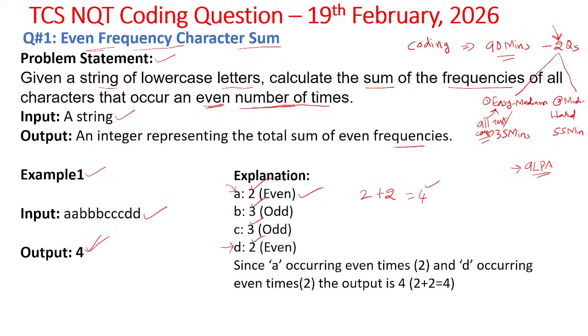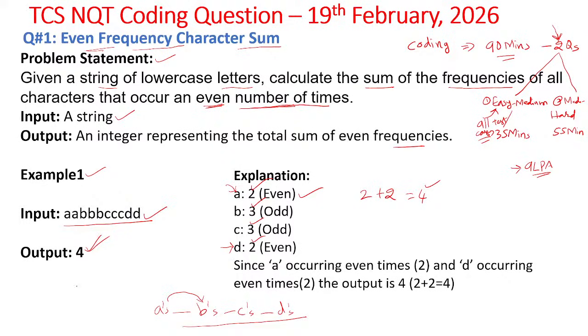in this kind of input in online examinations, especially these company recruiting examinations, this string will be given in alphabetical order. Don't worry about this. First A's will be followed by B's, B's will be followed by C's, C's will be followed by D's. Like this, in this alphabetical order only it will be given. After completion of A's only, then B starts.